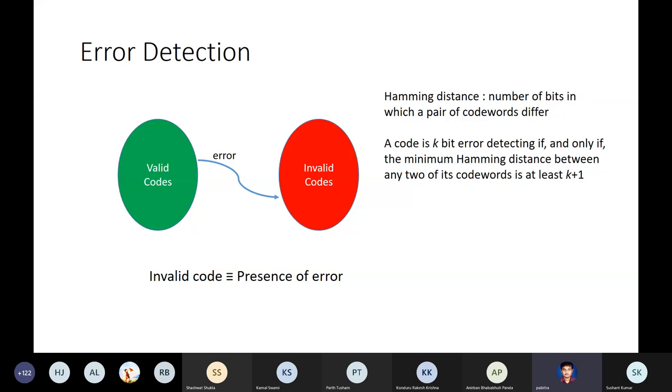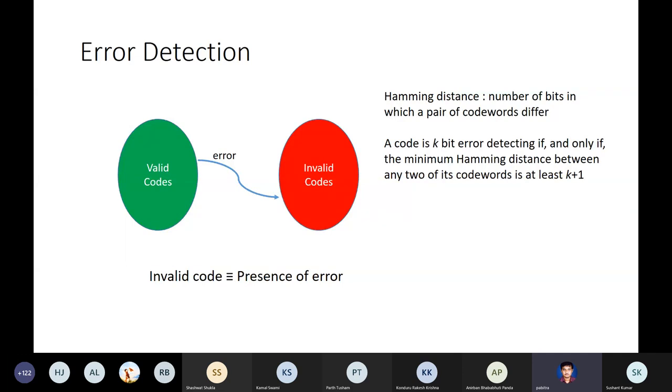Now by virtue of this concept, this way of error detection, one thing becomes obvious about some property of the valid codes. This is usually stated in terms of something called the Hamming distance. I have already discussed in the previous class that the Hamming distance between a pair of code words is nothing but the count, the number of bits in which these two code words differ.